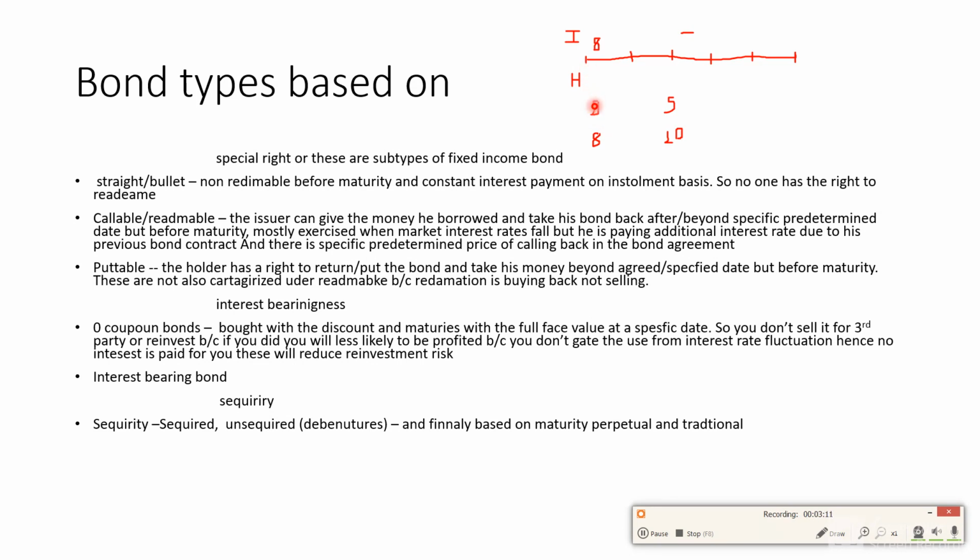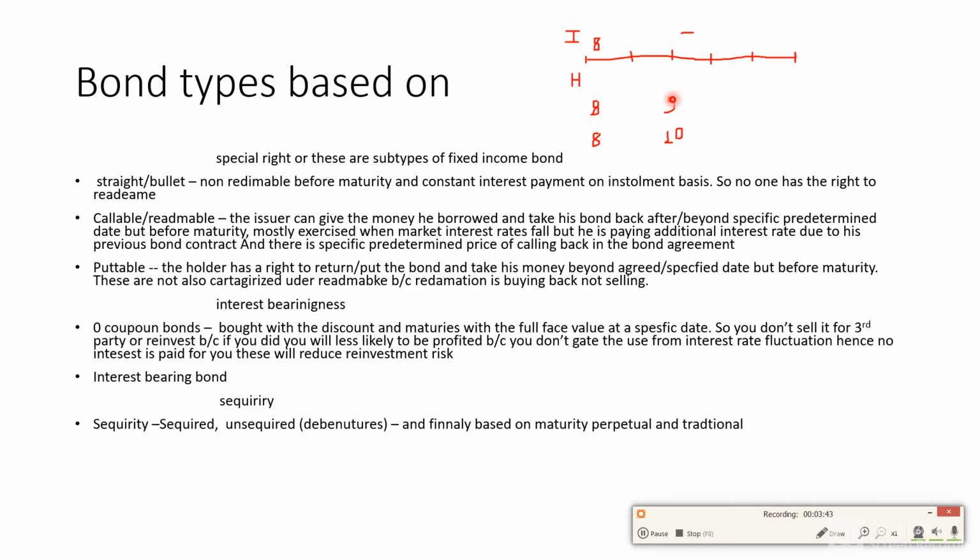However, after year 1 passes, on year 2, the market interest rate drops to 5%. This affects the issuer because it's a fixed income bond. That means the issuer should pay a fixed amount of 8% interest for all of these 5 years. This means on year 2, the issuer is paying 8% when other parties in the markets are paying 5%. So the issuer is losing and the holder is benefited from it.